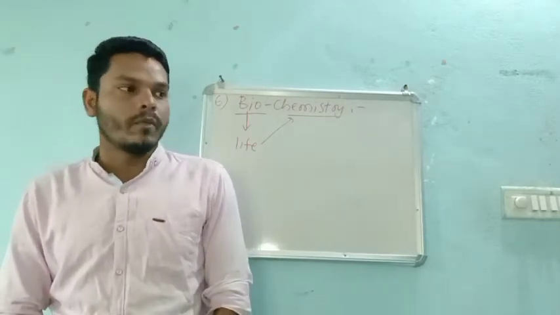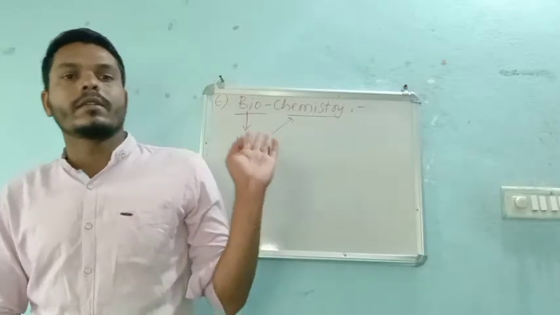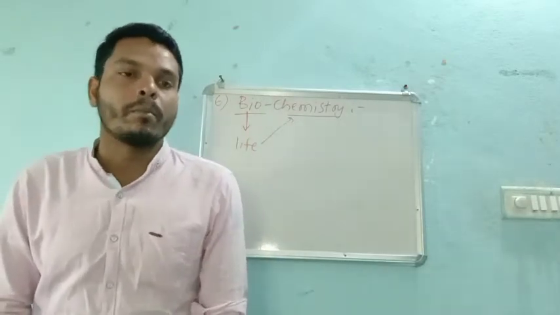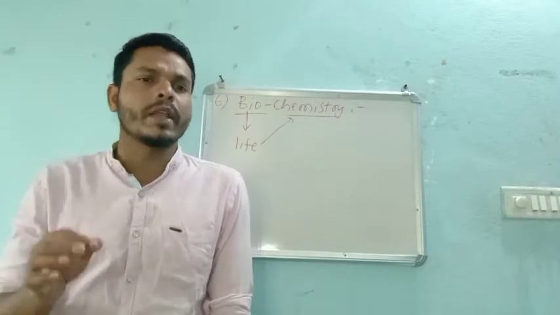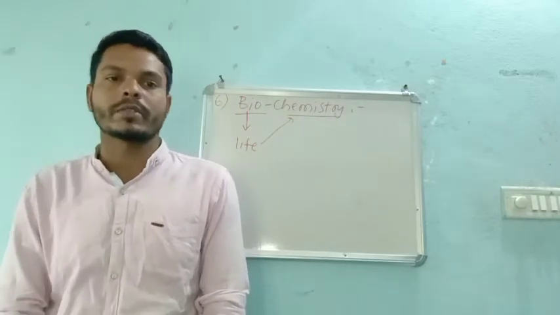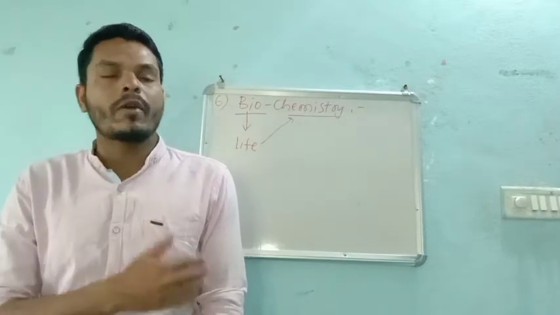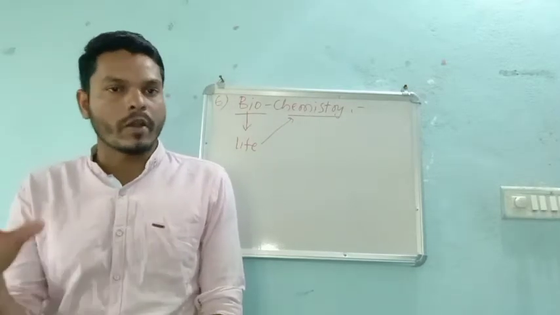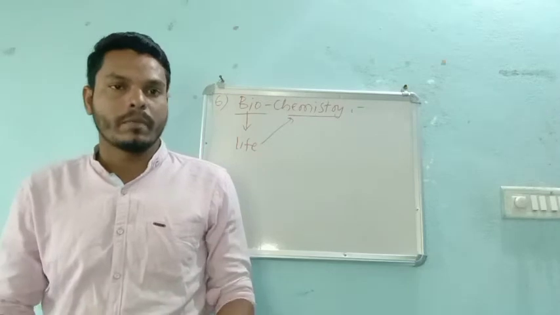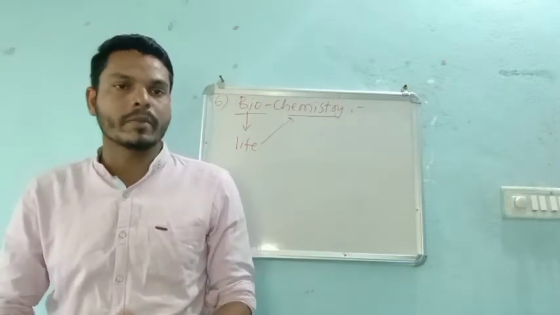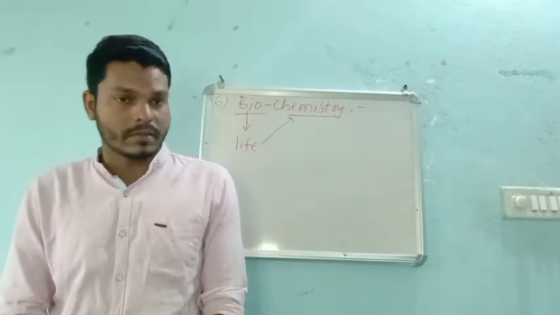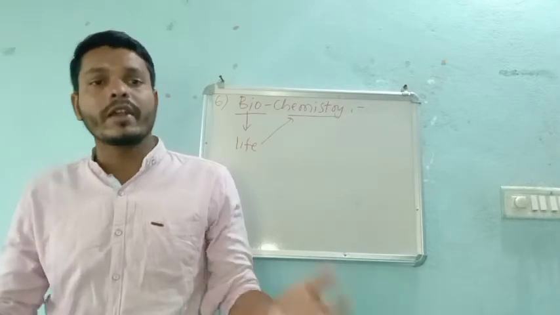We can see this in the branch of chemistry that is biochemistry, and it is the most important chemistry, I can say. Why? Because with the help of biochemistry and pharmacy, we prepare drugs for different diseases.